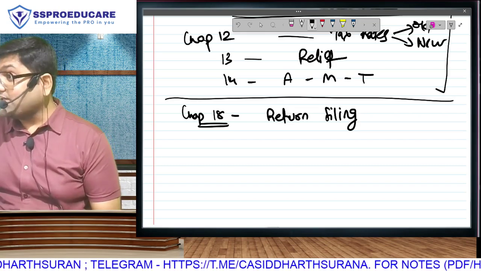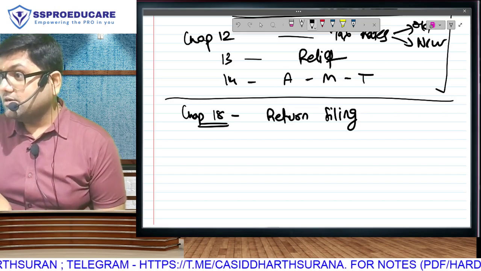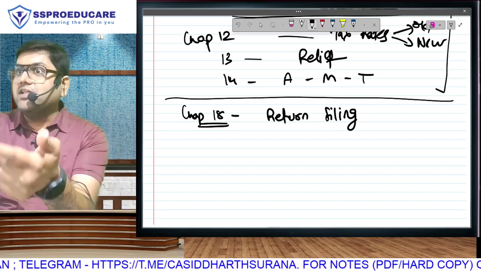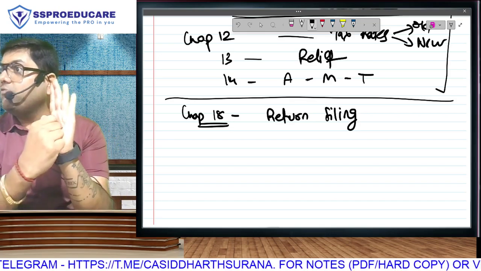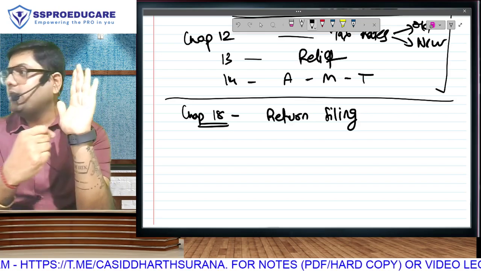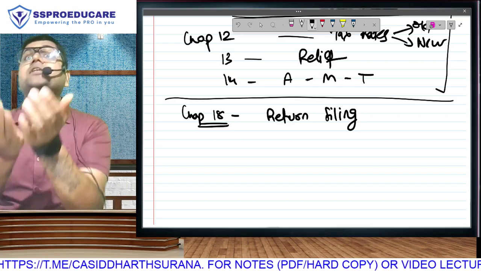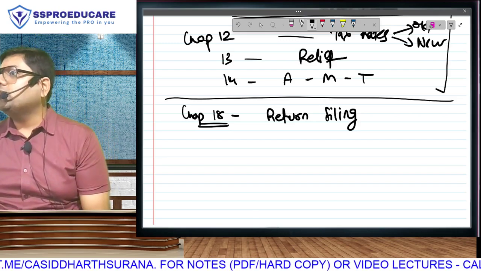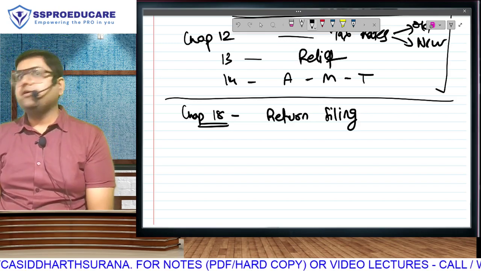In case you were thinking that it works like that, no, it is not like that. You have to go to the income tax website and fill up a form in which you submit your particulars. You will declare: this is my salary, this is my house property, this is my business, this is my dividend income, this is my interest income. Submit that. And that submission of form, that submission of calculation, is called filing of income tax return.